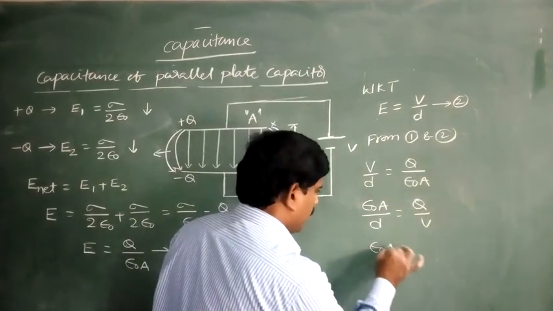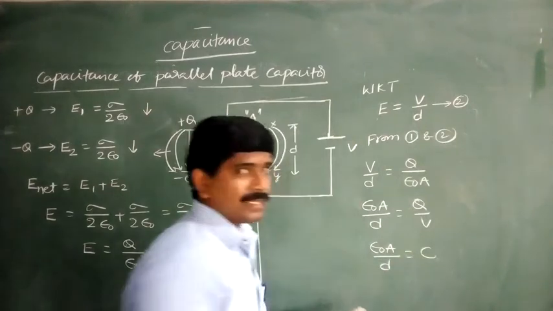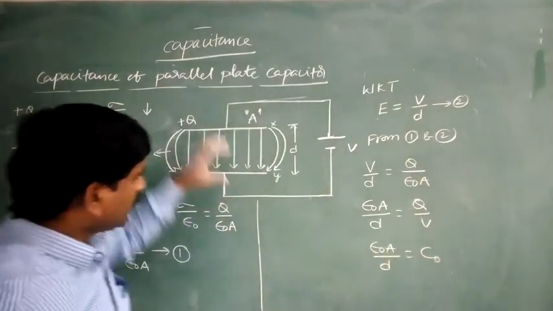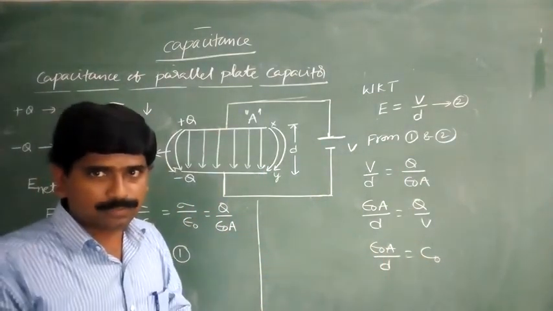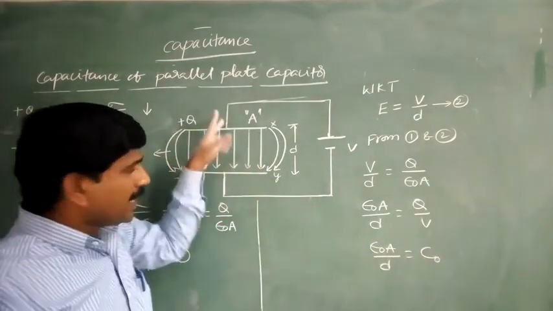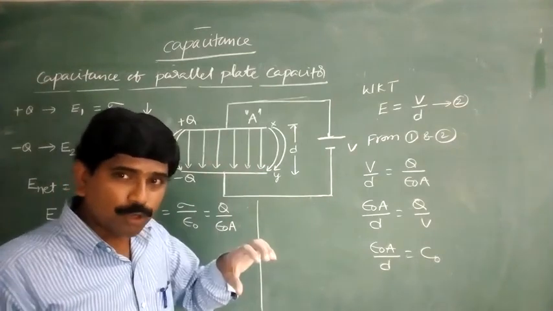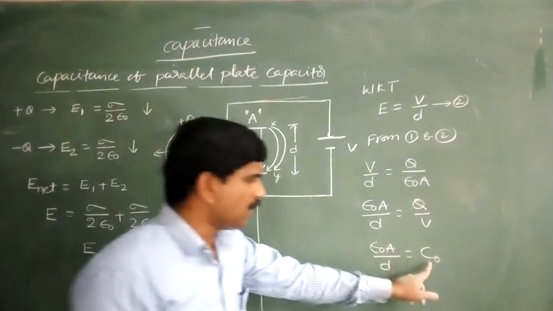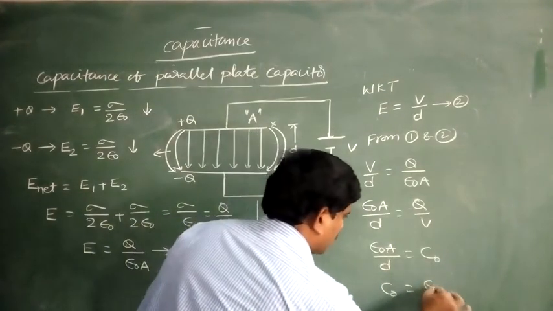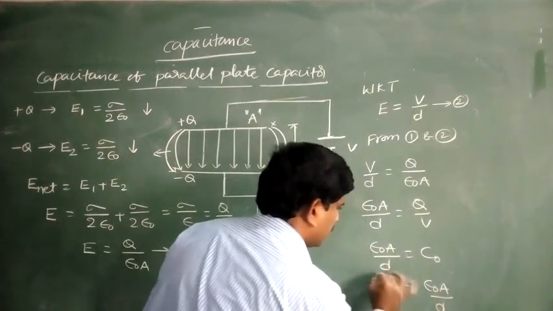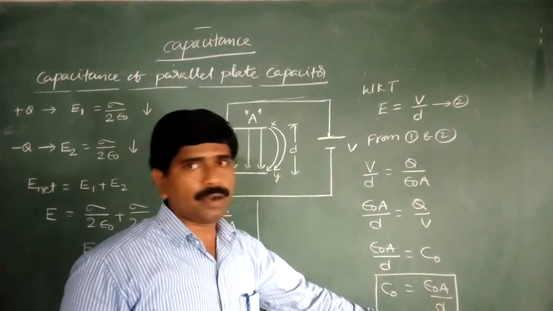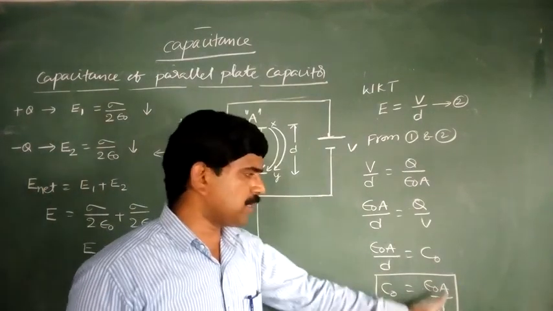So epsilon naught A by d is equal to C. Here I am taking this as C naught, because the total gap is filled with air or vacuum only. So C naught is equal to epsilon naught A by d.